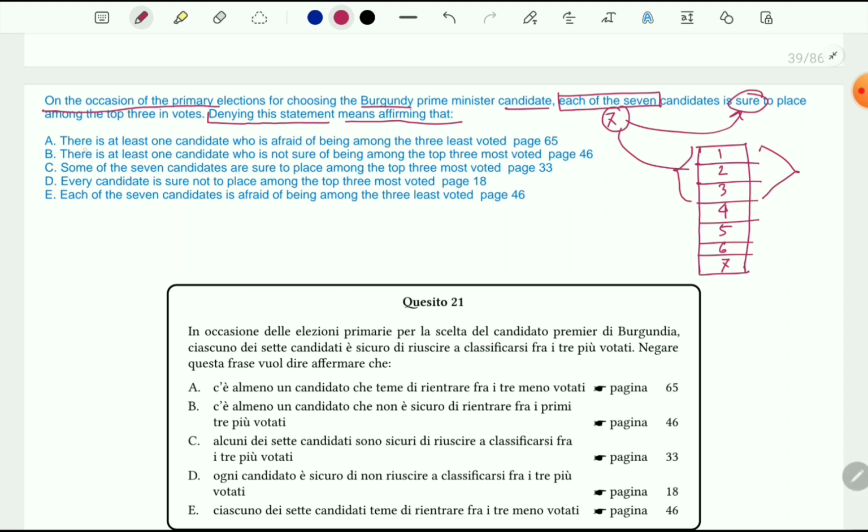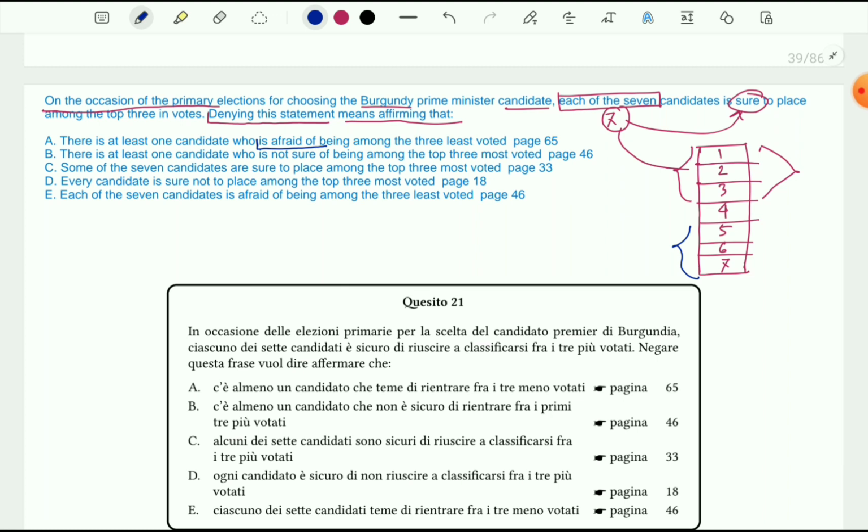So let's read first. Option A: there is at least one candidate who is afraid of being among the 3 least voted. Least voted means from the bottom, positions 5, 6 and 7. So at least one candidate who is afraid, or kind of thinking that he's going to be last, or in position 6. So yes, that could be right.